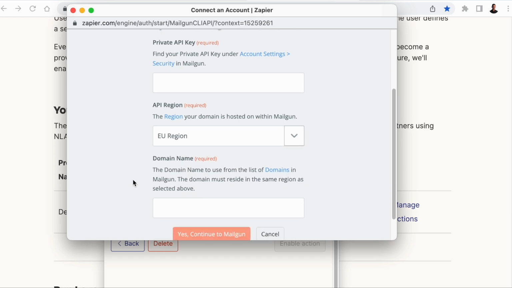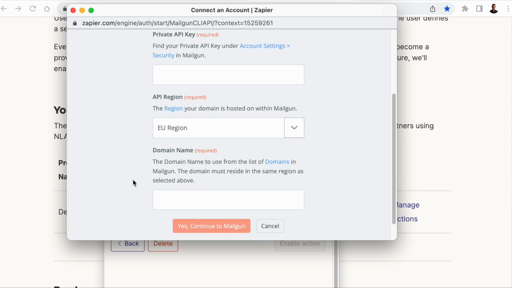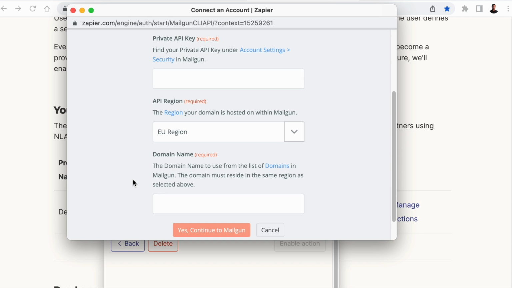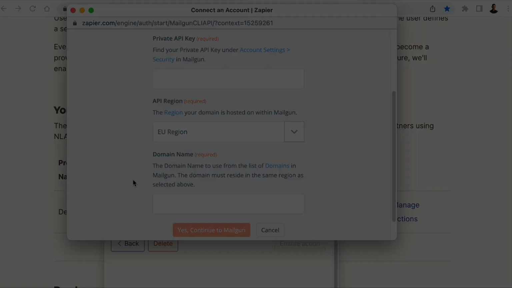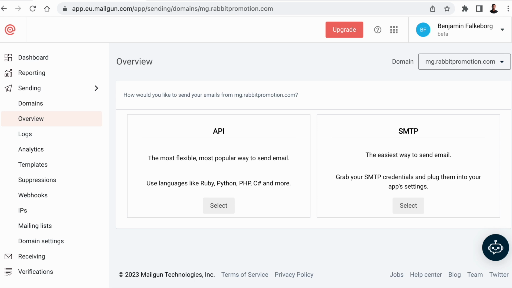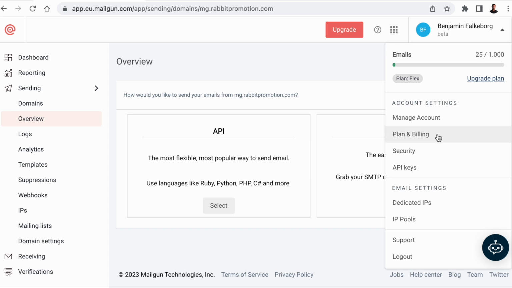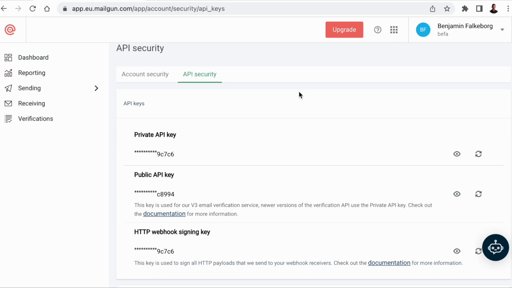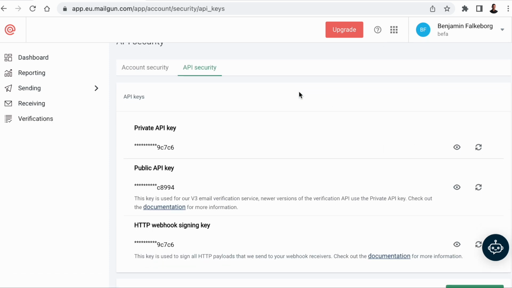And we need to put in a domain name. I've set up a domain in Mailgun called mg.rapidpromotion.com. I've linked to the documentation on how to do this. If you don't have a Mailgun account, just get one. There's a free tier for that as well. Now we're going to get the API key, and to do that, we need to go to API security. And you'll need the private API key for Zapier.